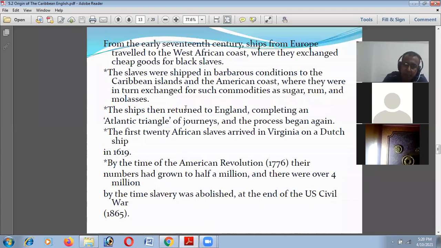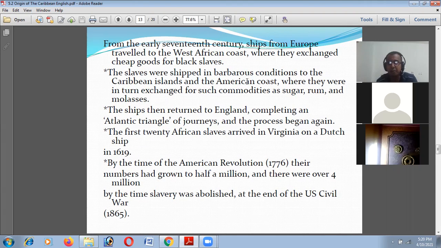The slaves were shipped in barbarous condition to the Caribbean islands and the American coast.